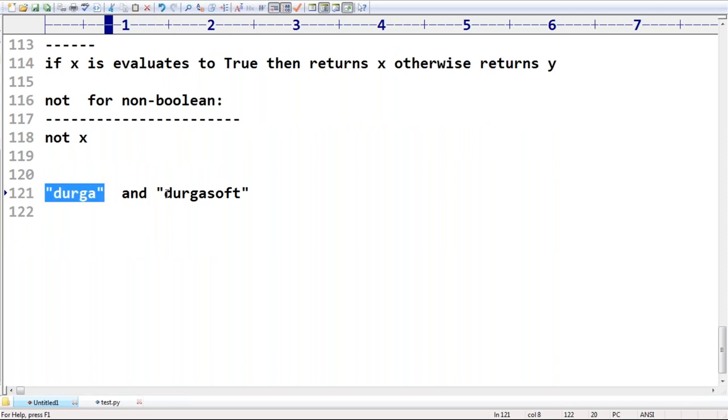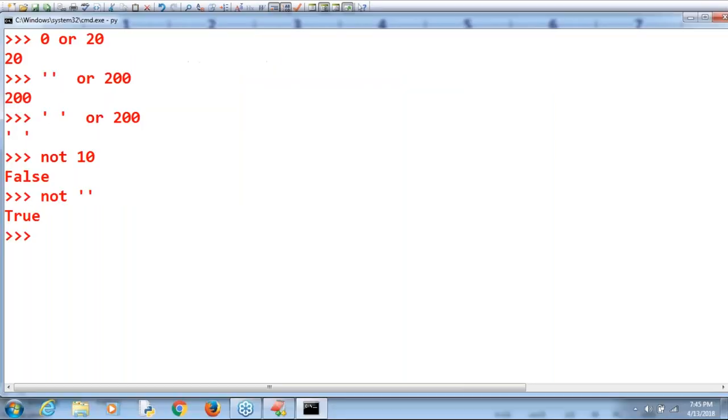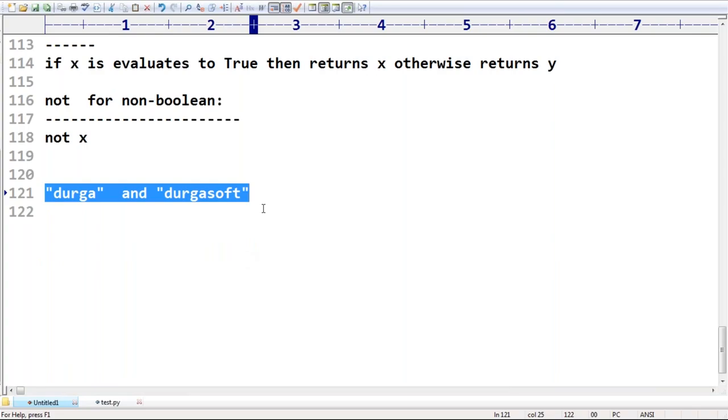Otherwise, it returns the second one. Sir, which one is the correct answer? Durga soft is the correct answer. Yes, good. Durga soft itself is the correct answer.